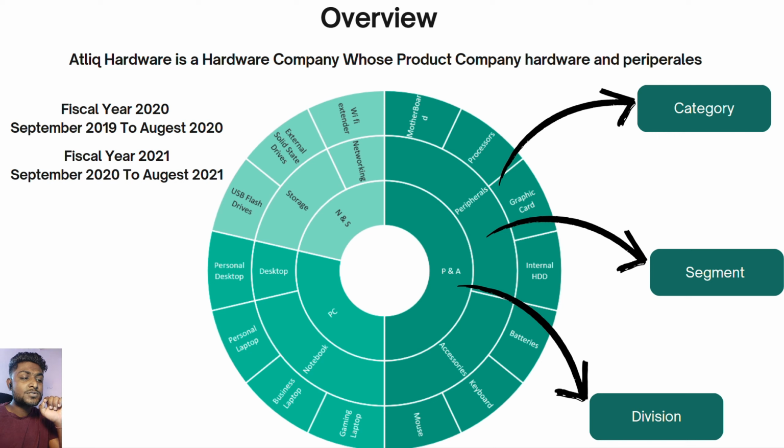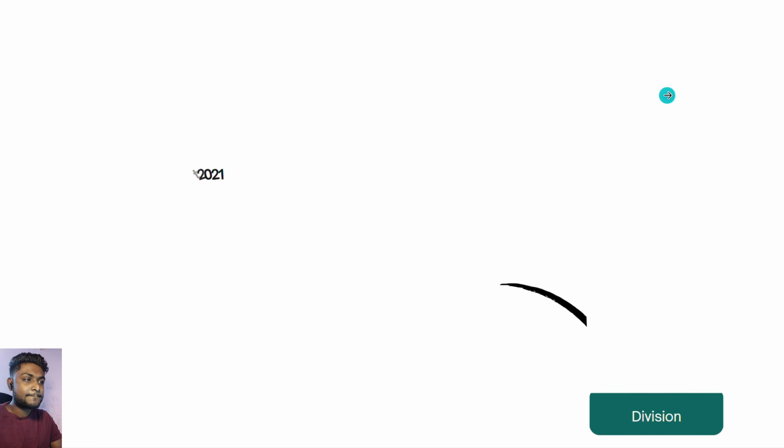So the innermost circle is showing you the division, where there are three divisions. First is N&S, then P&A, then PC. And then the next circle is showing you the different segments and the outermost circle is showing you the different categories of each product. Now let's see what is the first question asked by them.